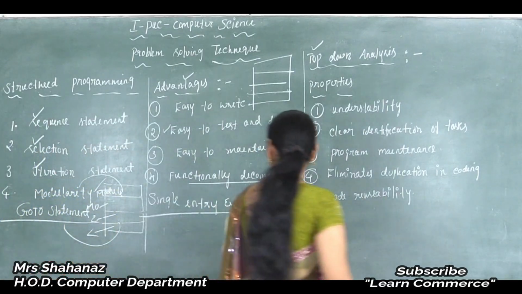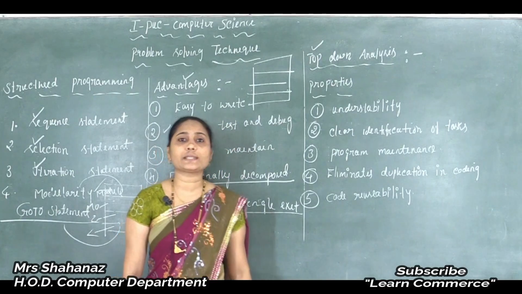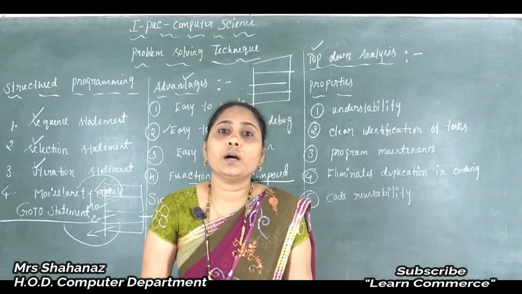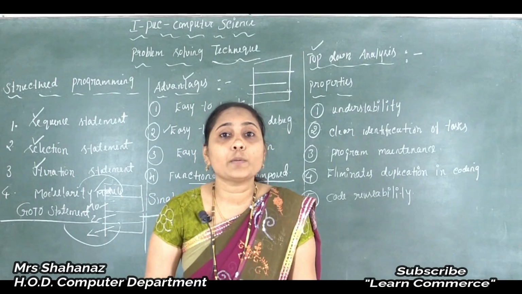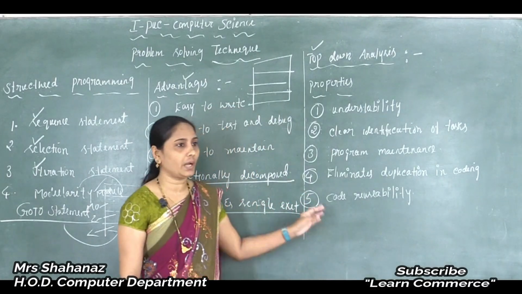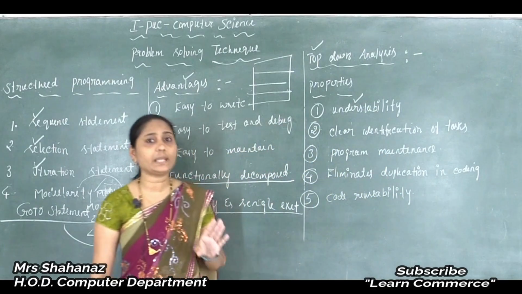Okay. Now after knowing some points about our top-down analysis, let's look at the properties of the top-down analysis. Here are the following properties, or we can say some of the properties considered in the case of our top-down analysis. The first property, meaning the characteristics.